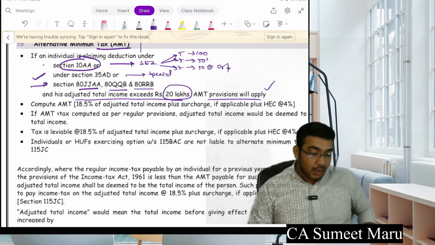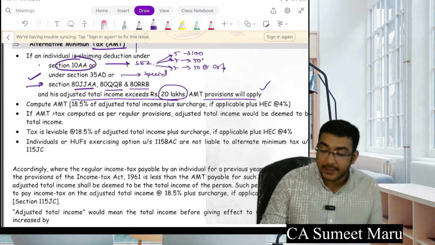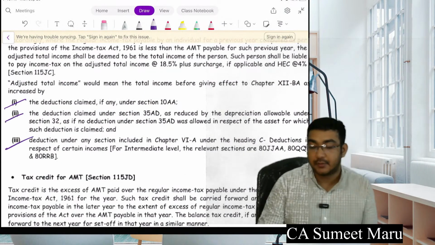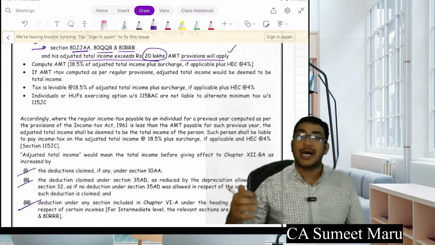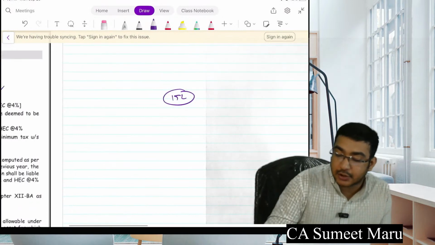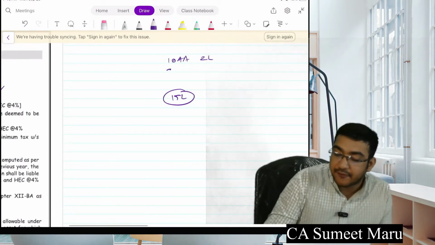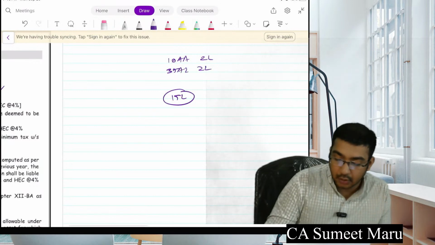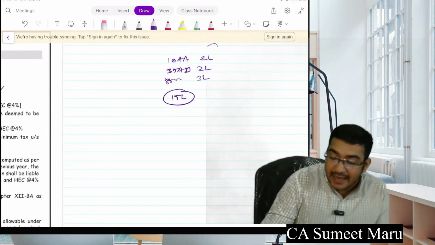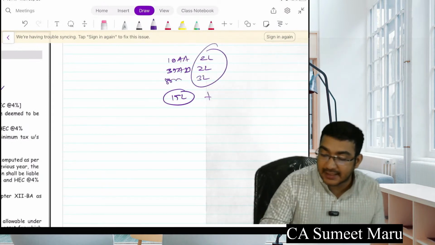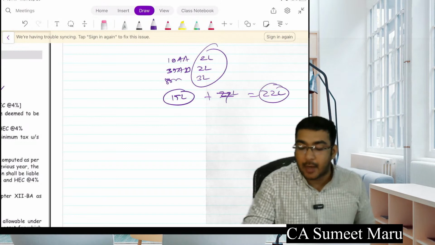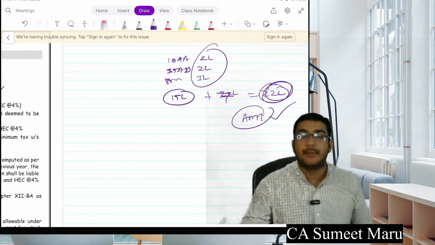Okay, now here guys, see how AMT works. Now what is adjusted total income? Adjusted total income is income before all these three deductions. So for example, say my income is 15 lakhs, but I have already taken a deduction of 10AA 2 lakhs, 35AD 2 lakhs, and also 80RRB 3 lakhs. So you add them all up. Before deduction, how much is my income? 22 lakhs. Adding 7 lakhs, it is 22 lakhs. Is this adjusted total income above 20 lakhs? AMT provisions are applicable to you.